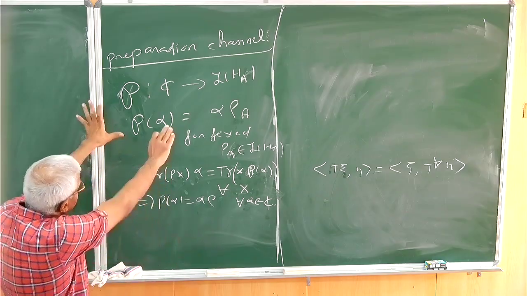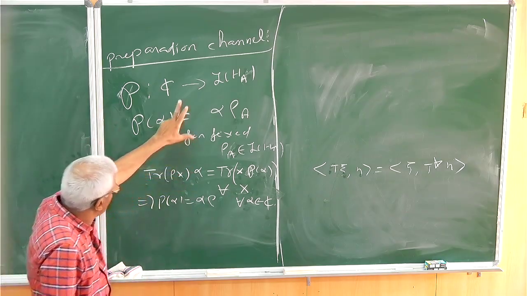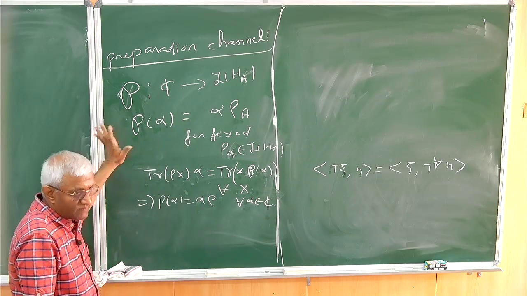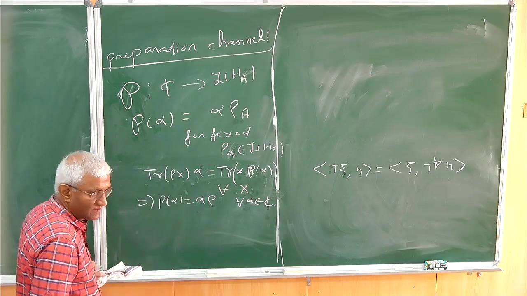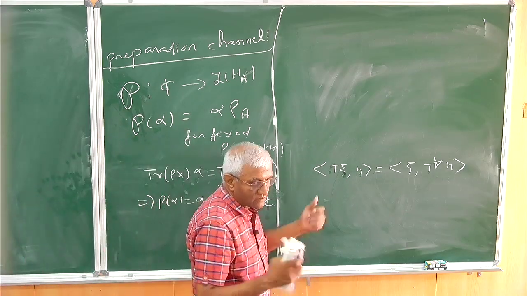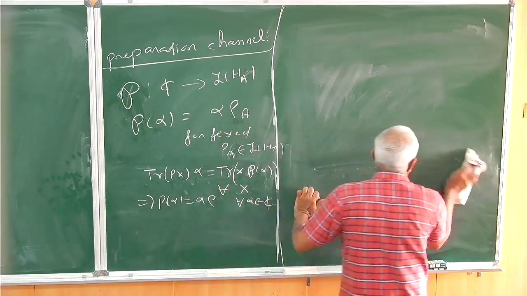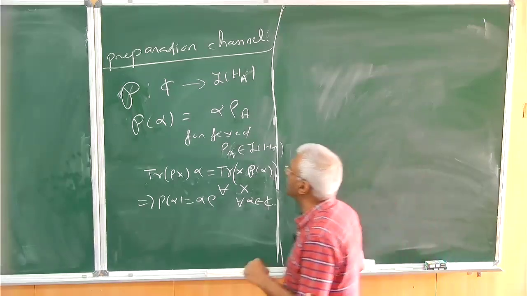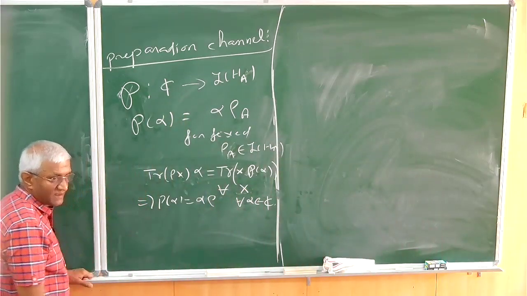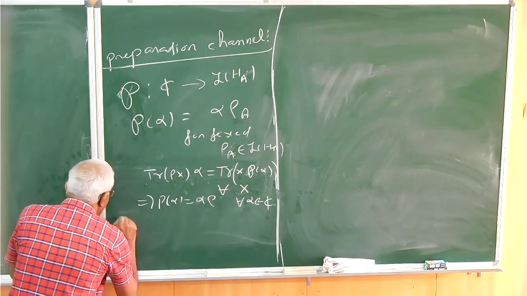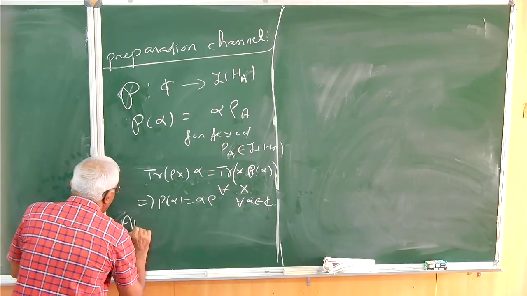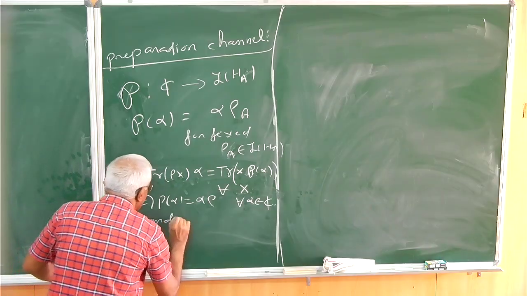I'm just showing that this is the star of this rho A as a linear map. It's not needed, I'm just saying. We want to worry about Choi matrix, Kraus operators, and those things only, but just to understand. Okay. This is what is called the preparation channel. The next channel is exactly the same as the preparation channel, but it is what is called the appending channel.